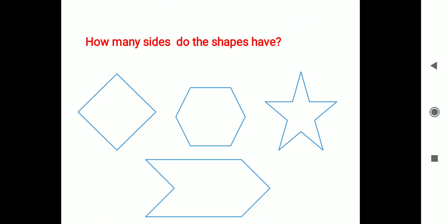Now, how many sides do the shapes have? These shapes are given. First, you have to pause the video, find out how many sides there are, write your own, and then continue forward. I think you would have completed. Now, let's see. The first one has 4 sides, the second 6, and the third one 10 sides. The fourth I have left for you. You will write the answer in the comment box or in the WhatsApp group.